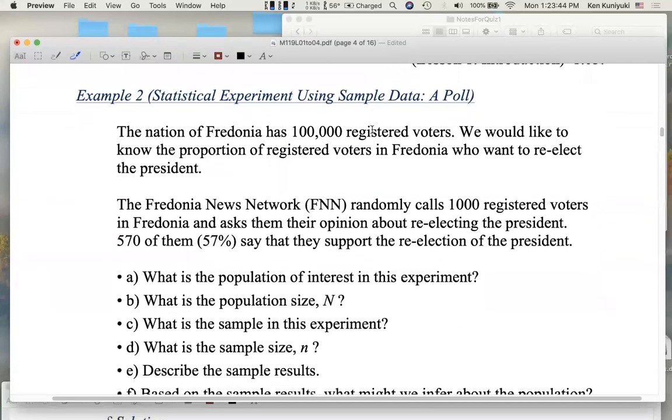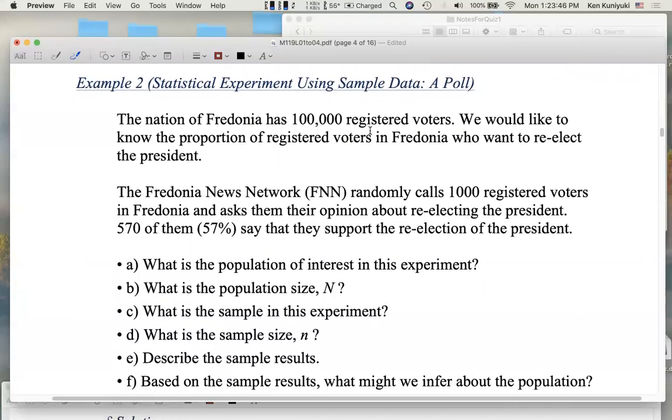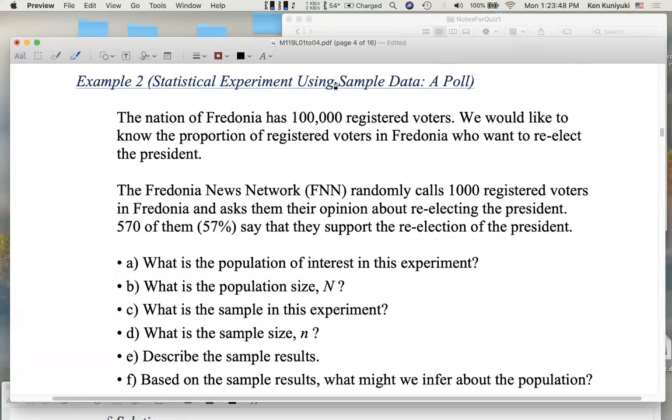All right. So example 2, a statistical experiment using sample data, a poll. So let's say the great nation of Fredonia, it's made up. The Marx Brothers joked about this. Actually, there were joke surveys sent out to actual Congress people. What do you think of our policy towards Fredonia? And they didn't know it was a made-up country. They made fools of themselves.